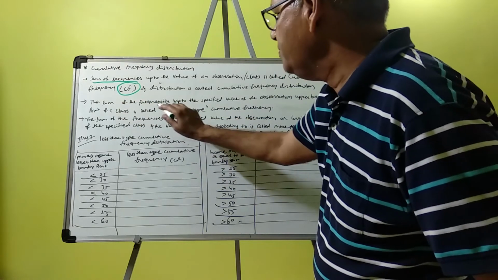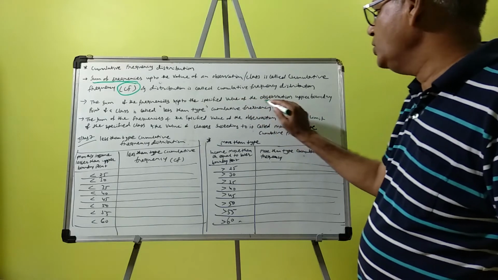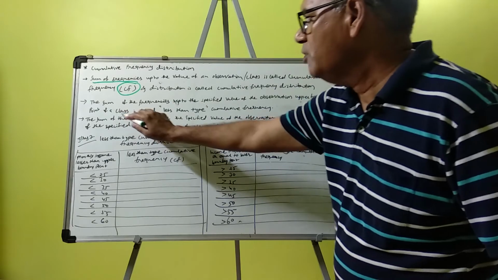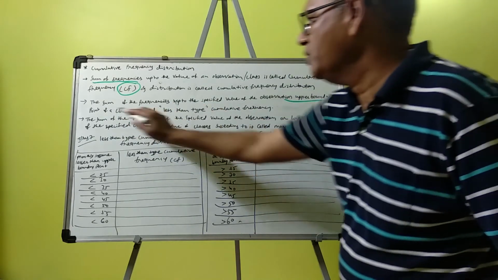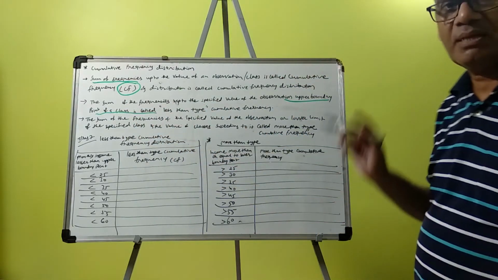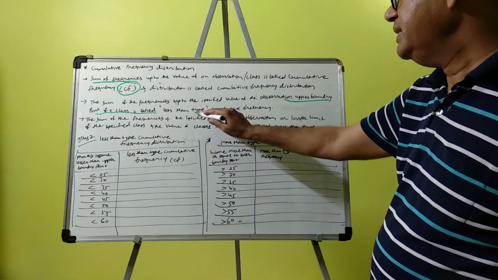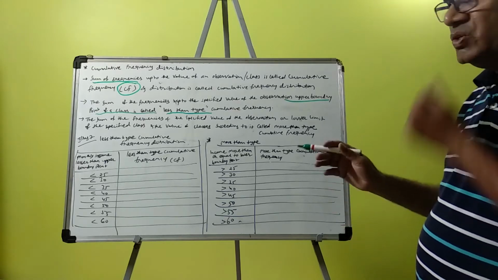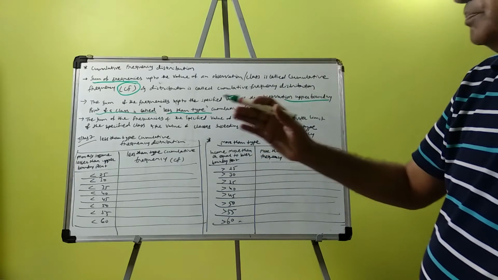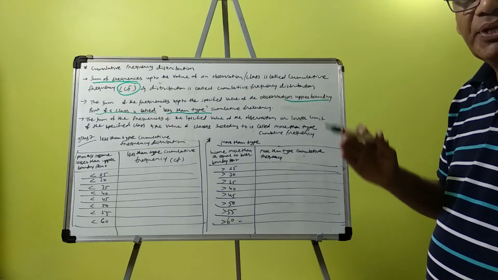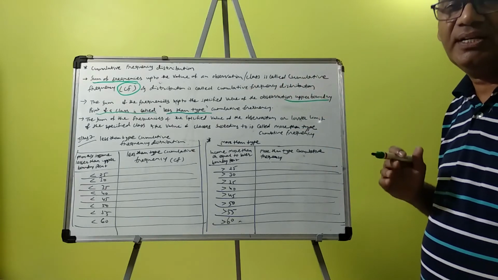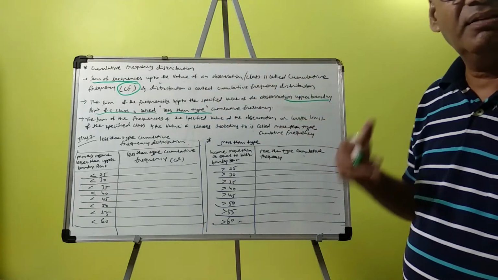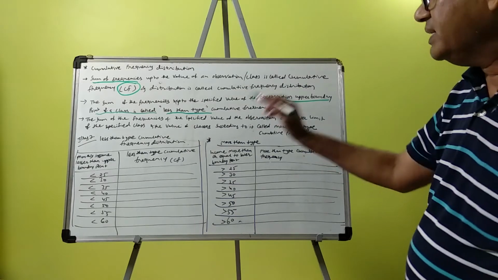The sum of the frequency up to the specified value of the observation, the upper boundary point of that particular class, is considered as less than type cumulative frequency. So less than type means less than 19, less than 29, less than 39, less than 49. So less than 49 will include everything less than 39, less than 29 and so on. So that is less than type.